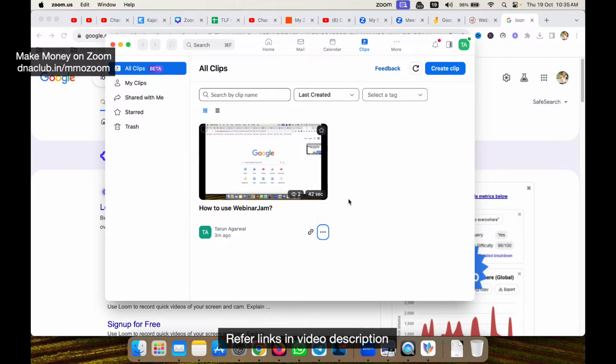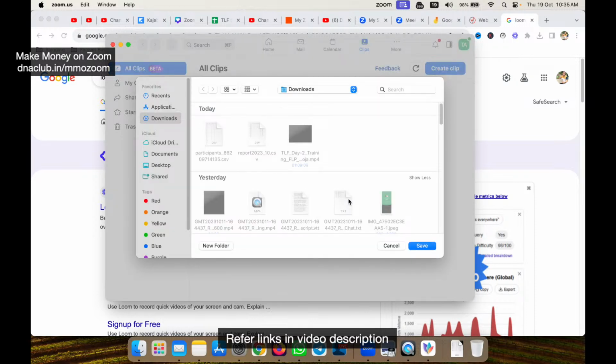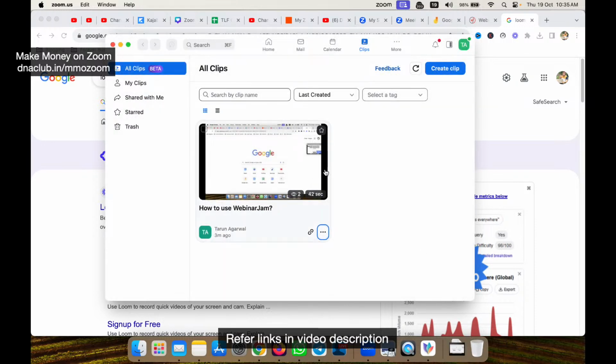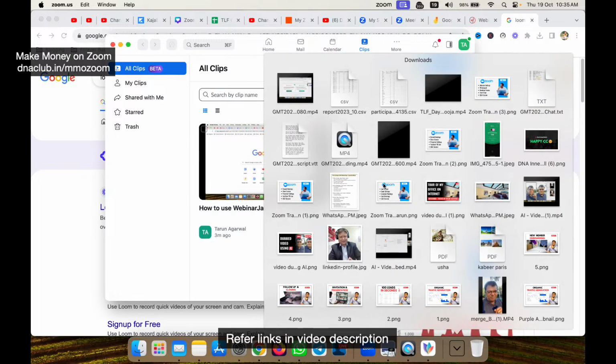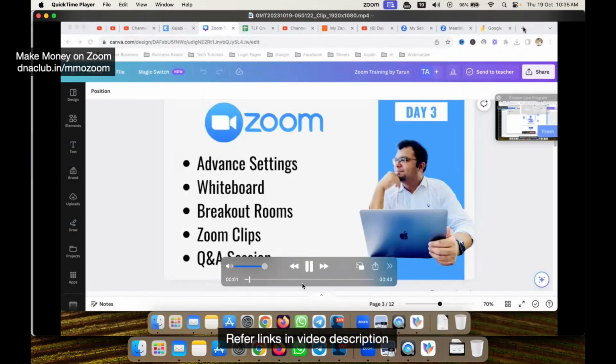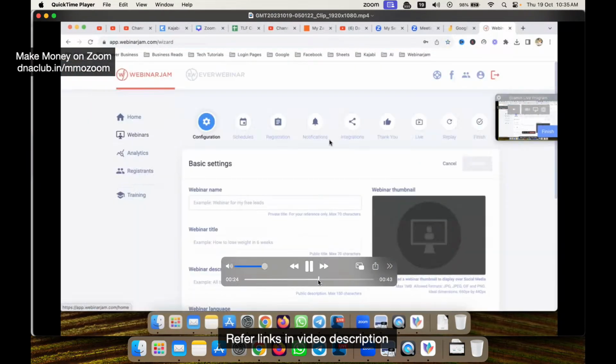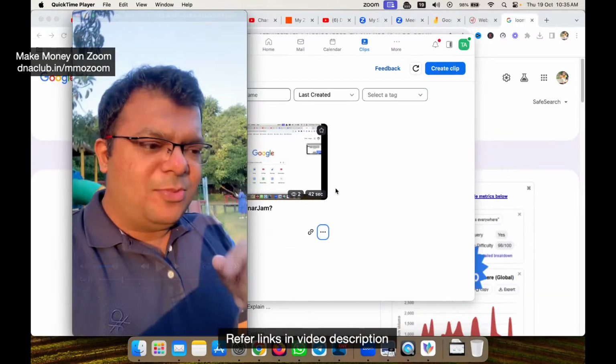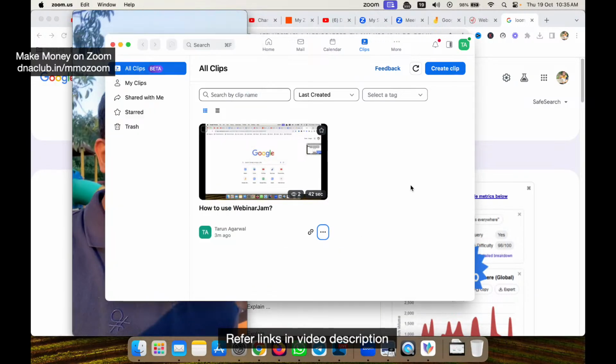Capturing your screen, suppose you want to record a webinar. I click on save, and this entire clip in MP4 format will be saved on my hard disk. If I click here on downloads, I open this clip. Can you see? Recording started. It is so fast, right? It is a kind of replacement of the Loom app.